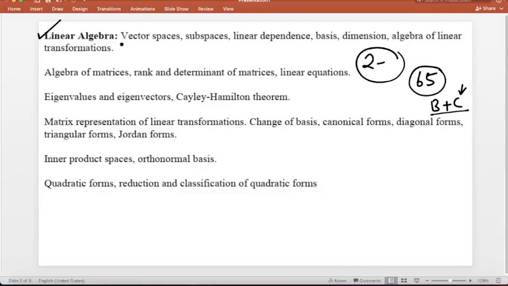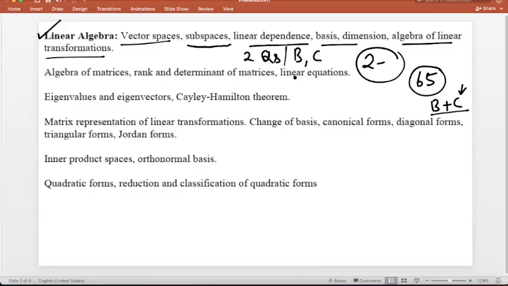Now see vector space. This is a very important topic, but one of the important things is that questions are basically asked from subspaces, linear dependence, basis, dimension, and algebra of linear transformation. So you will get at least two questions from this topic, in part B as well as in part C.